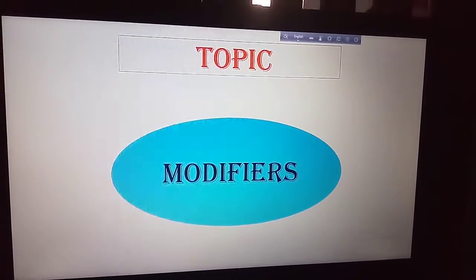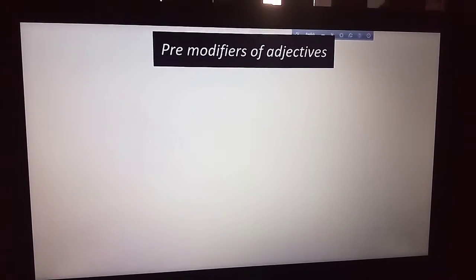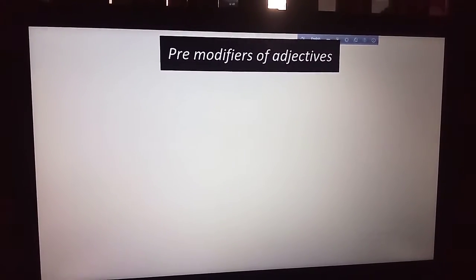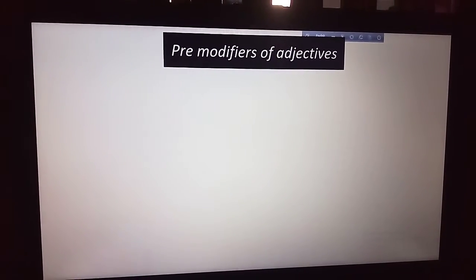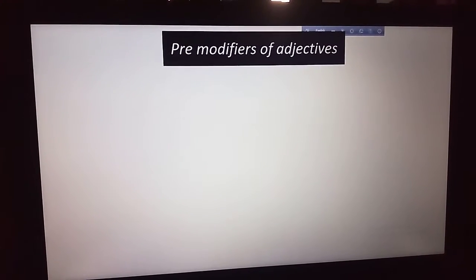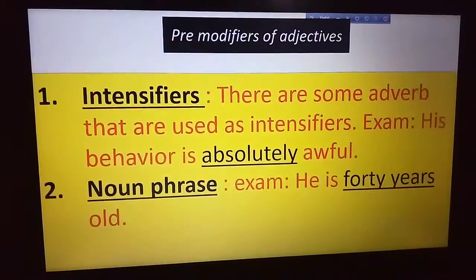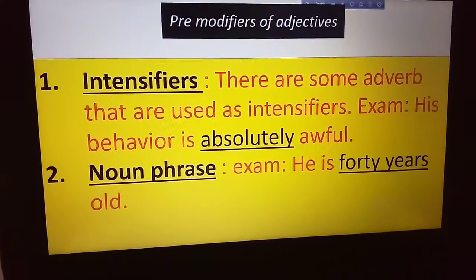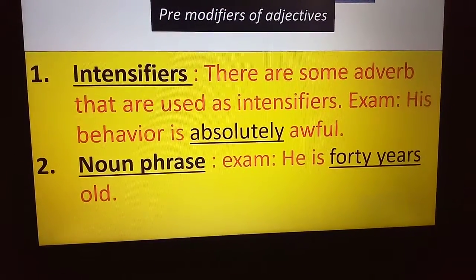Today's topic is also modifiers. Pre-modifiers of adjective. As pre-modifiers of the adjective, what can we use? Today I will discuss this one, and post-modifiers also I will discuss today. But before going to the topics, I want to share one thing with you.